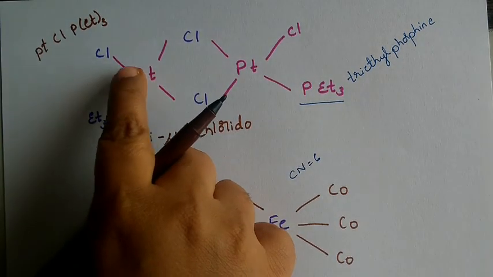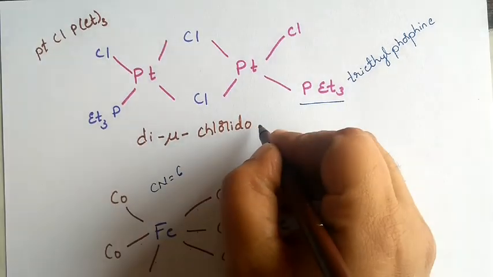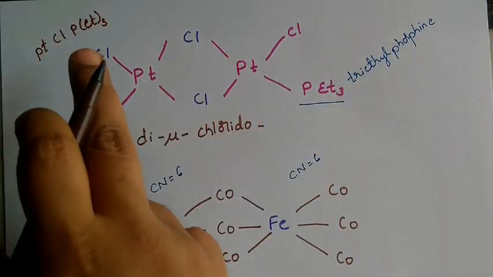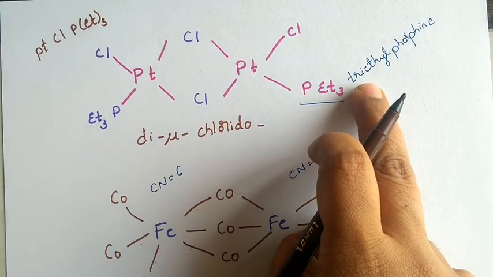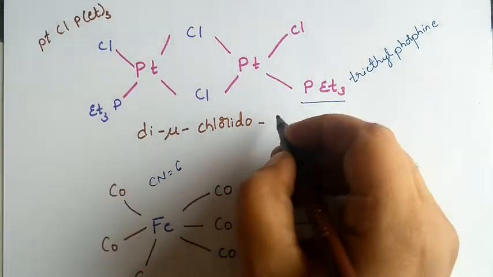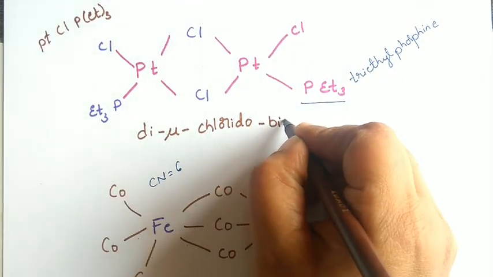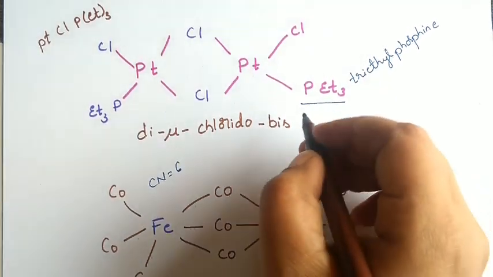So both sides are the same. In the ligand name itself, tri is already there, so we cannot write di; we write bis.